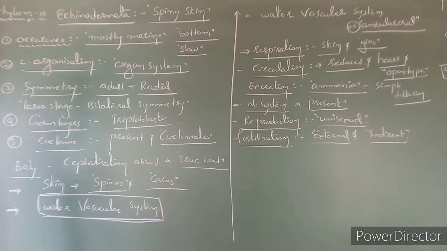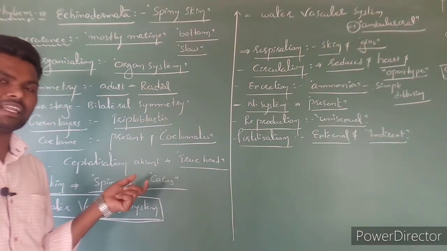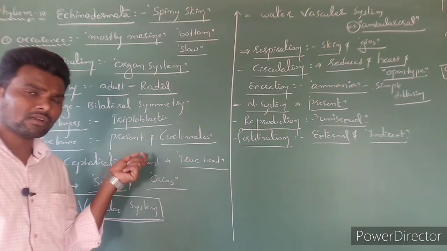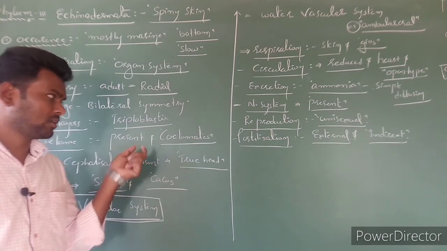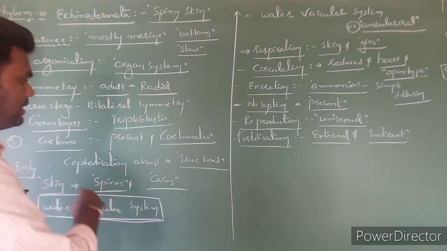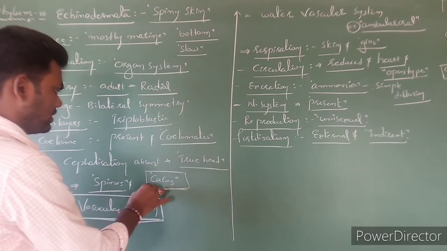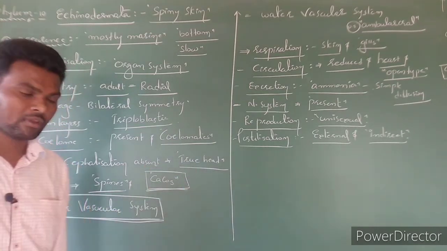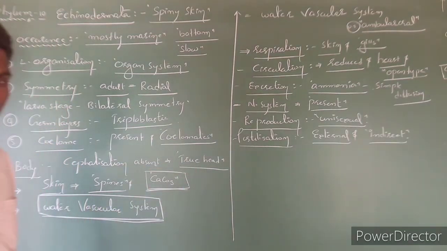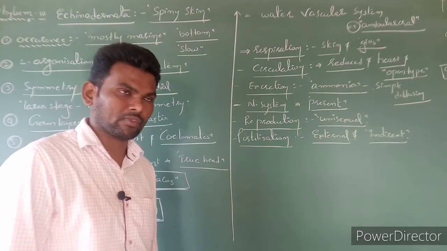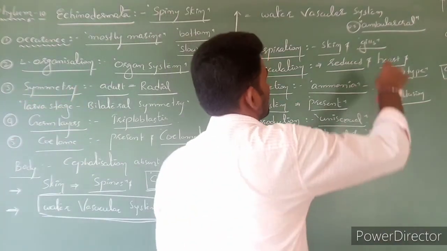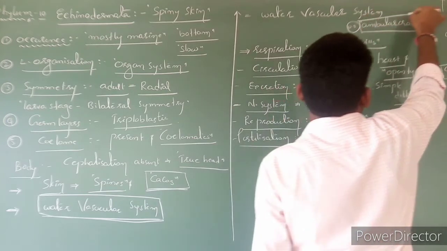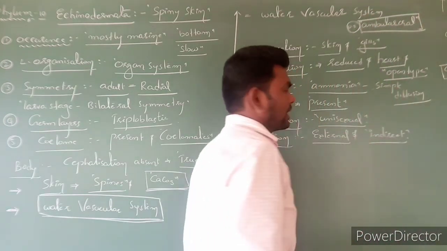Where you have to focus more: the skin consists of spine-like structures made up of calcium carbonate, calcareous spines. Next important character is the water vascular system, also called the ambulacral system.